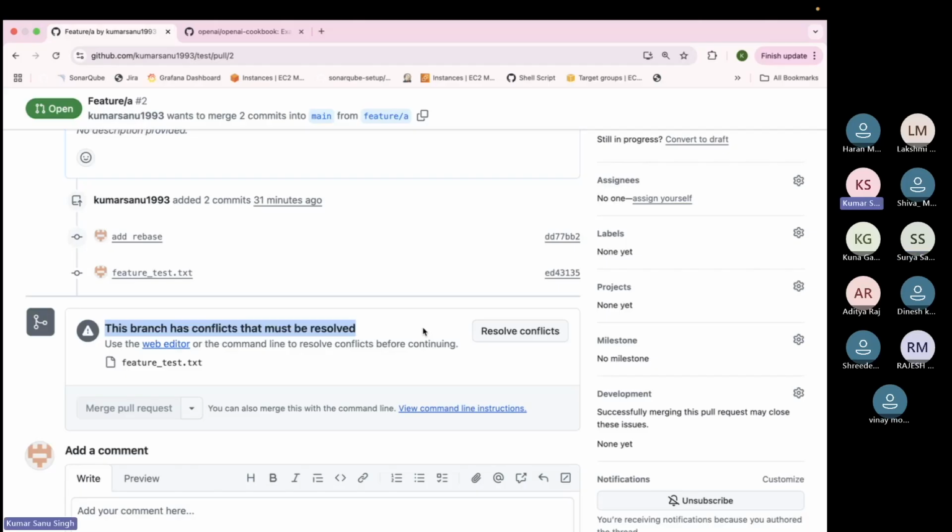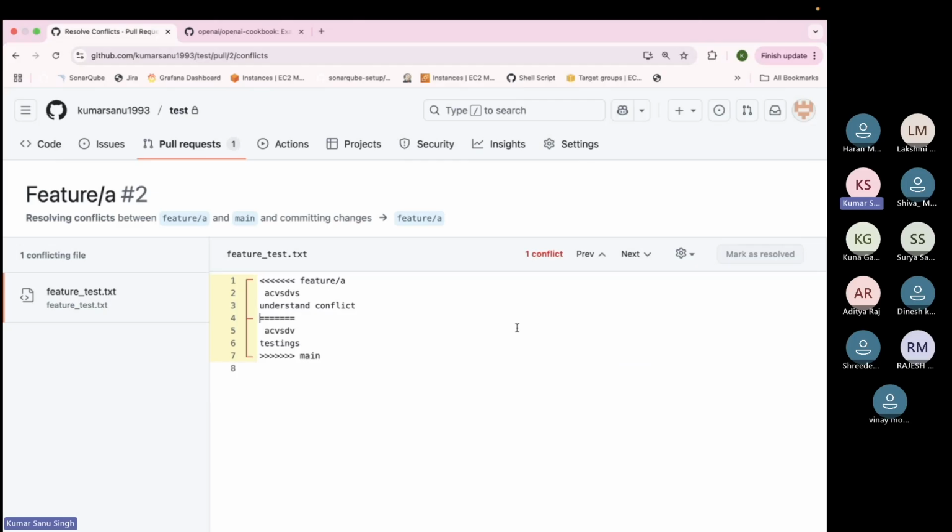Correct. So basically, what happened is someone has modified or added a second line of that file in the main. But in the feature branch, I was not aware, so I also went ahead and added a second line, and then I pushed. I also pushed, he also pushed, both are fine in their branches. But since our goal is to merge to the main, the main is confused: whose changes should I pick? So at that time you need to decide whose changes have to be picked.